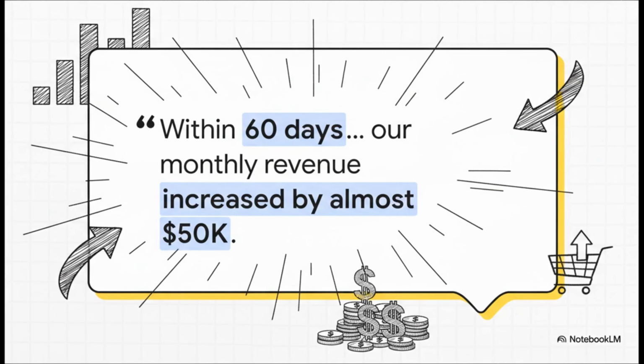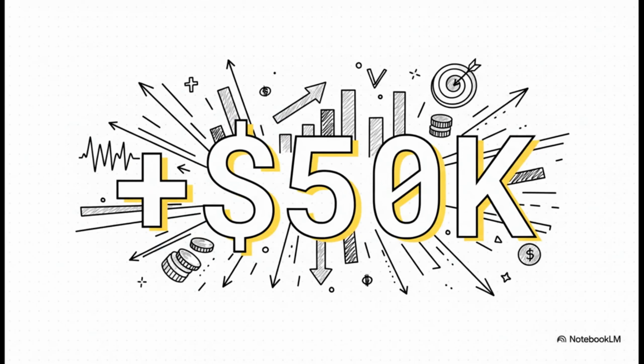And then there's this one, which is all about top-line growth. A revenue jump of almost $50,000 in just 60 days. Wow. This really speaks to the kind of scaling power a tool like this could unlock for a business. A $50,000 revenue bump in just 2 months. That just shows how fast a really optimized ad strategy can impact a company's growth trajectory.